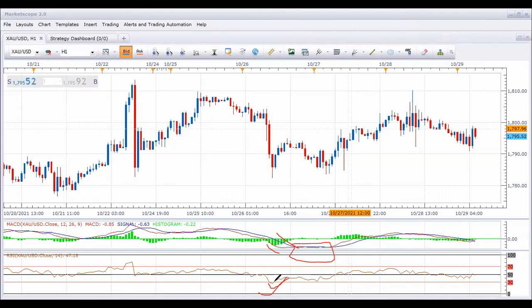So if you want to check the trend in the market, you can go with the MACD, and if you want to check bounces or support and resistance levels, and check the breakout level pattern in the market, you can use the RSI. It depends upon the market situation and the time frame. And if you want to use both on the same chart, you can use that. It's all up to you.